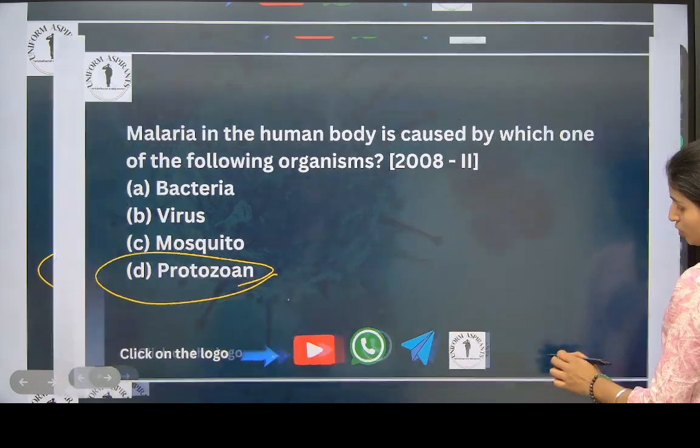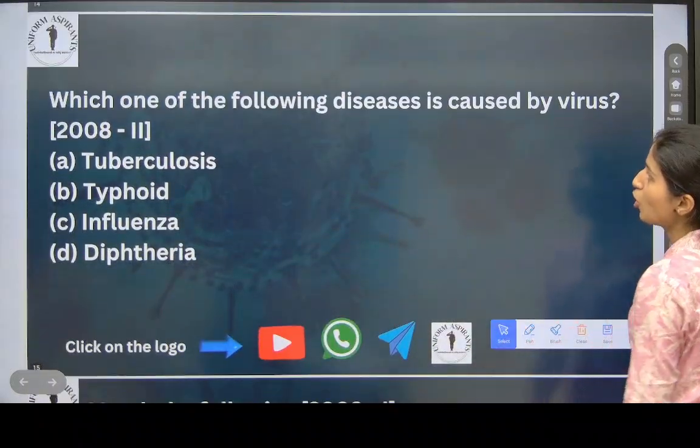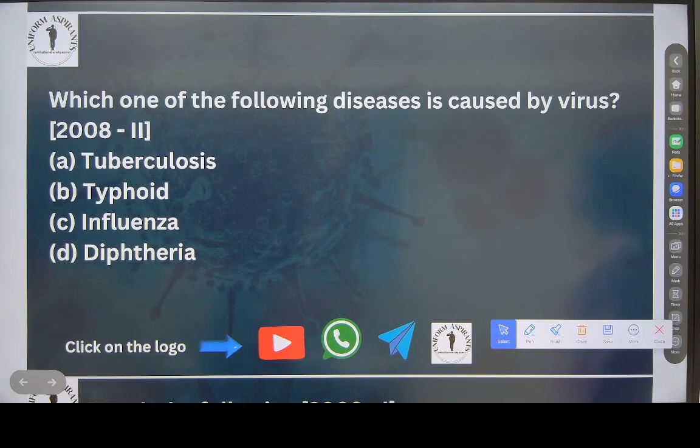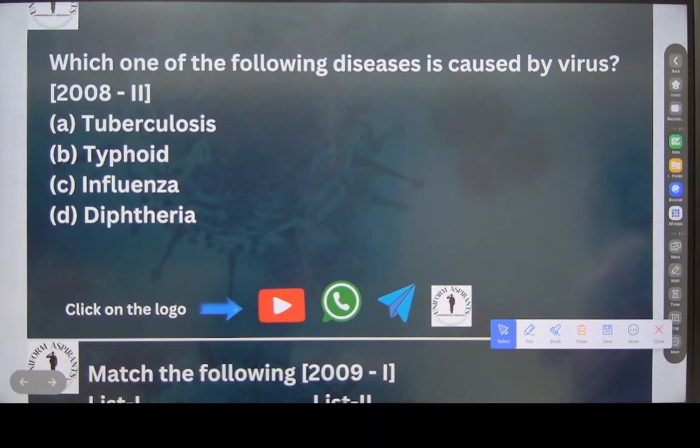Note something. If you don't know, you note it down. Okay. Chalo. Which one of the following diseases is caused by virus? Tuberculosis, typhoid, influenza, and diphtheria.